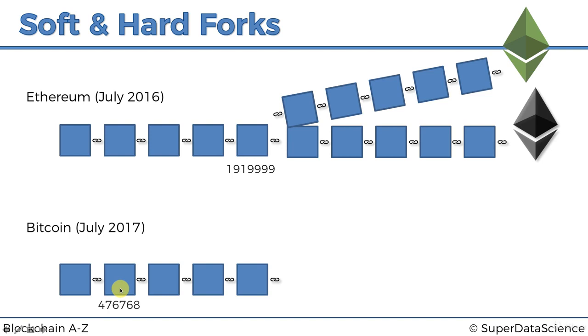But there were people before segregated witness who were opposing it, and they were saying that, look, segregated witness is like a patch solution, a temporary solution to a big problem we have. Let's increase the block size to 8 megabytes, and that way we just can put more transactions into a block anyway. Let's do that.